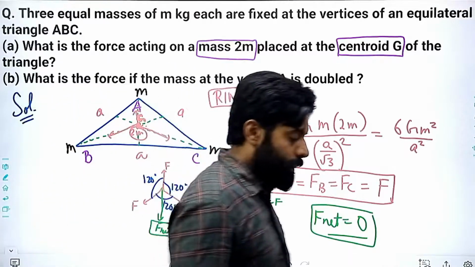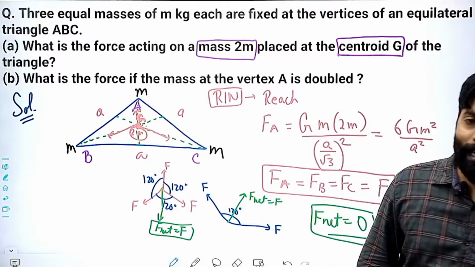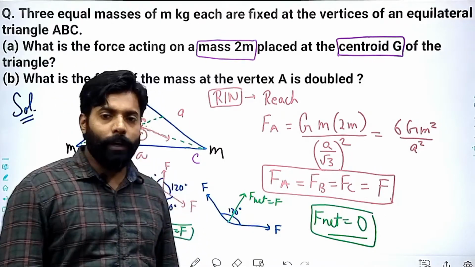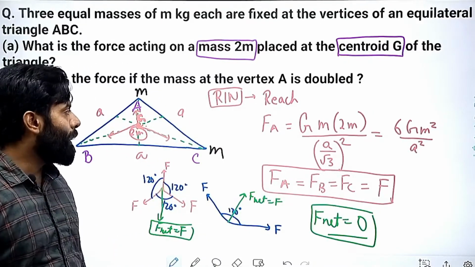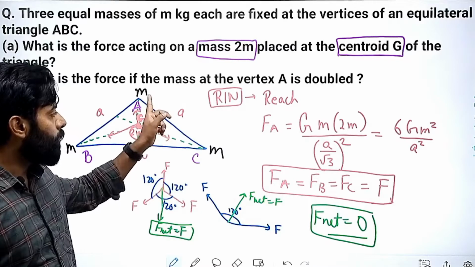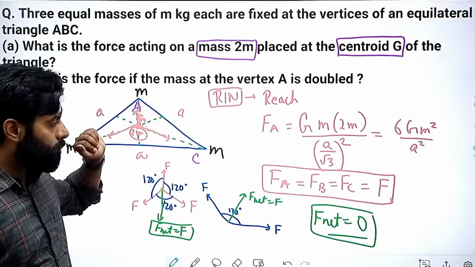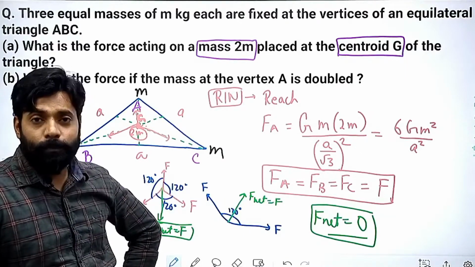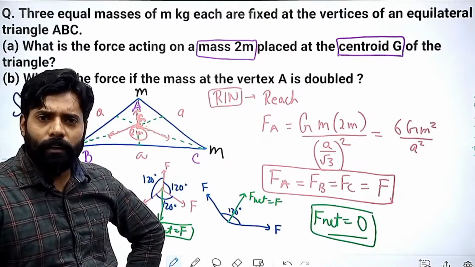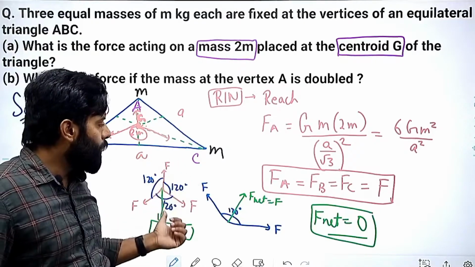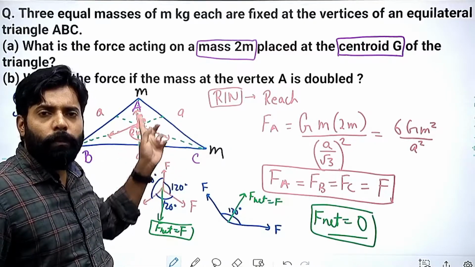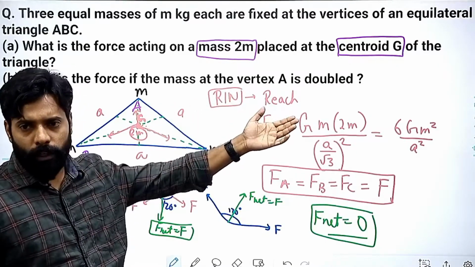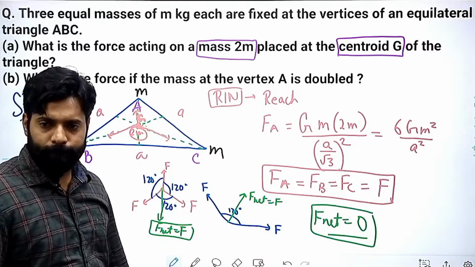Now, the next question in the next part is asking what the force is if the mass at the vertex A is doubled. So if you are doubling the mass here, then what will happen? If you are doubling the mass, you have to calculate that, right? These two forces, you can easily find out, will be F, and this will become 2F, right? So this will become 2F, then the force will be F only. So this will be your answer.